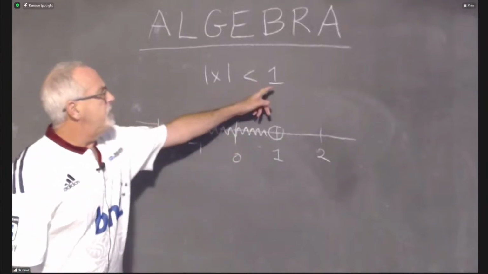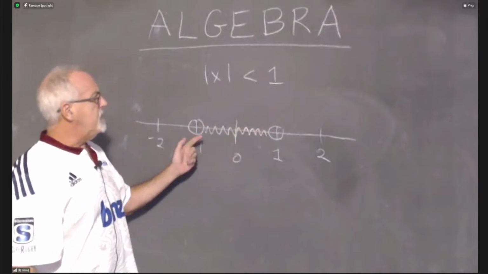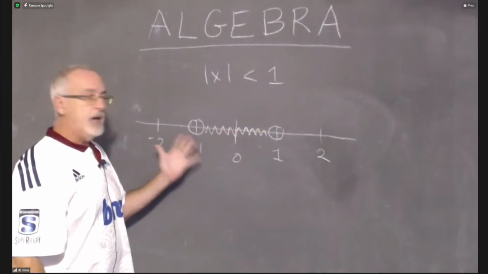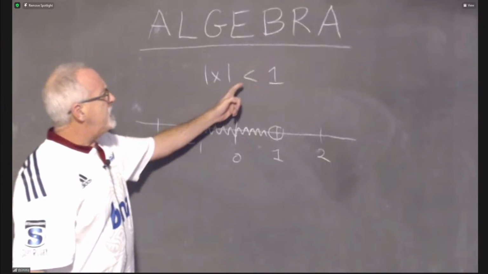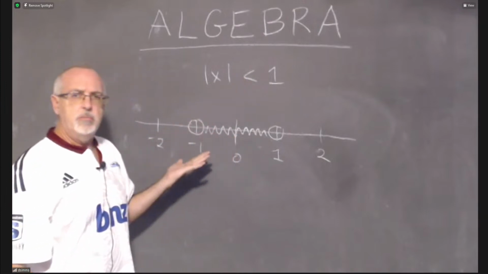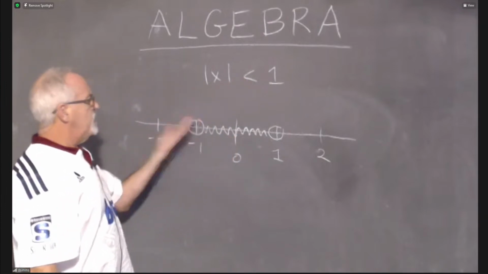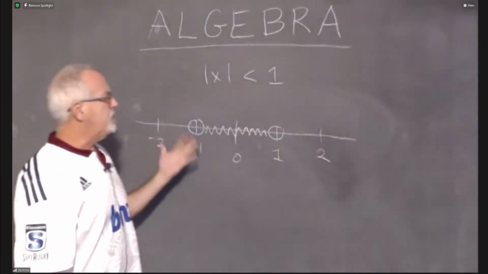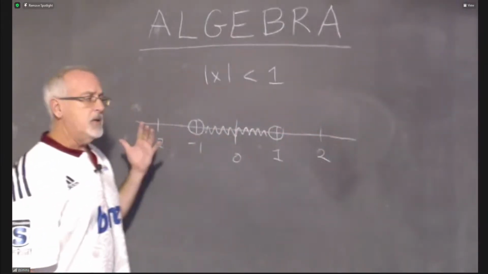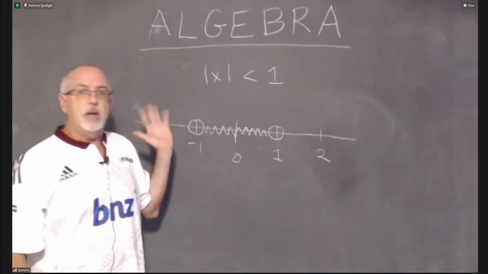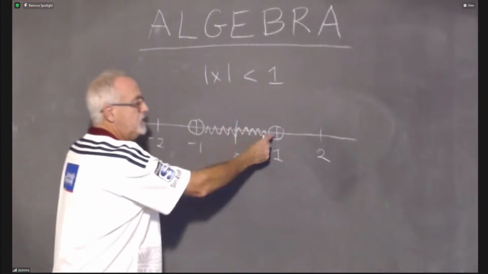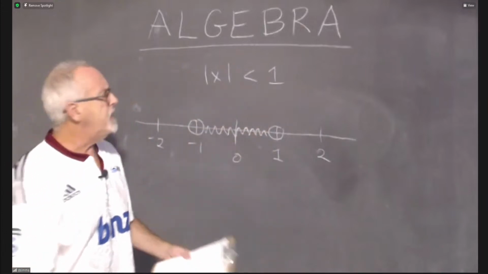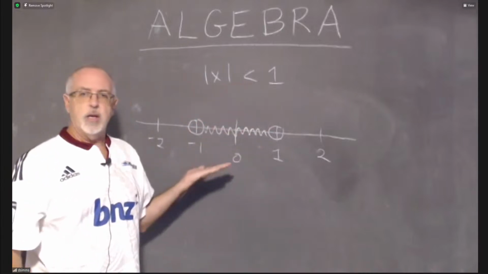So you find your number, you put circles on both that number and the opposite signed version of that number. And if it's less than, you're going to shade in between them. If it's greater than, you're going to shade on the outsides of them. If it's greater than, you will be putting dots on both sides. If it's less than, you don't need any dots. If it's or equal to, you shade inside the circles, but we already knew that. If it's not or equal to, then you don't shade inside the circles.